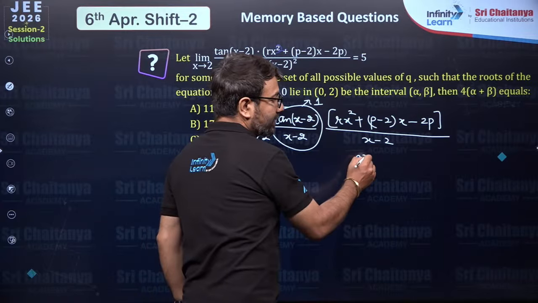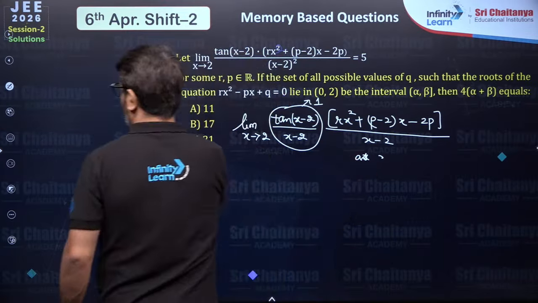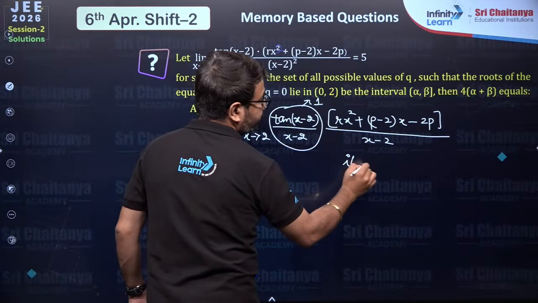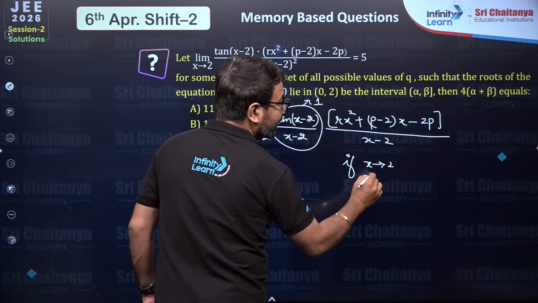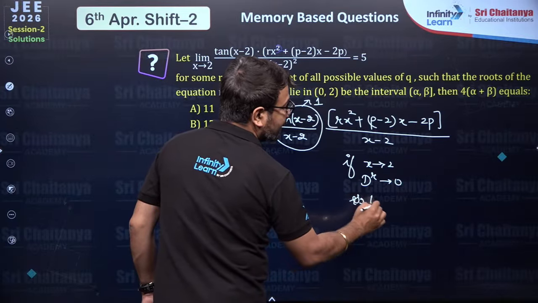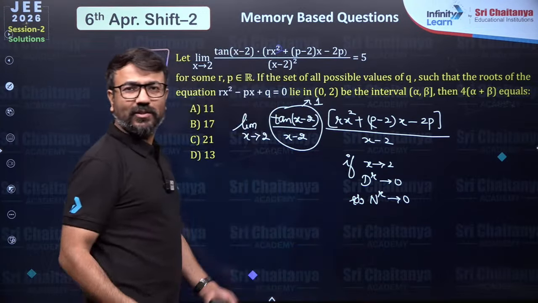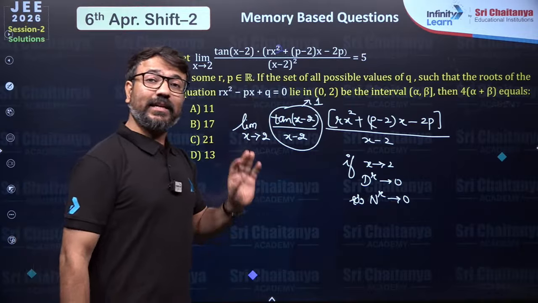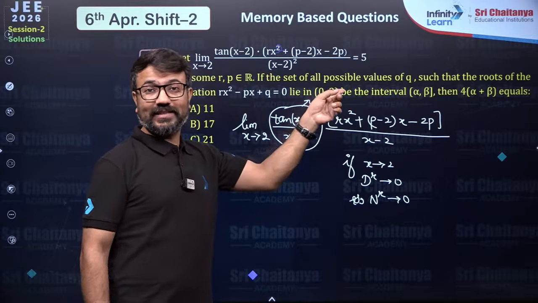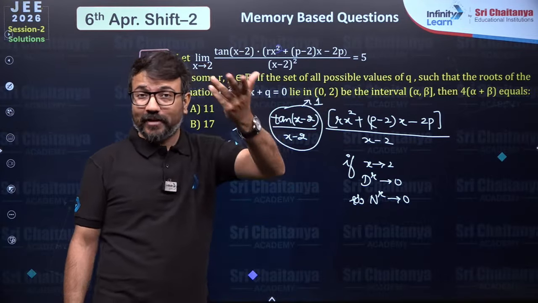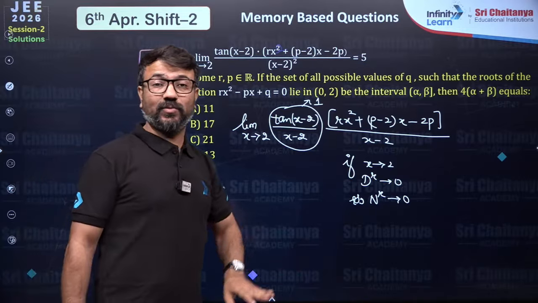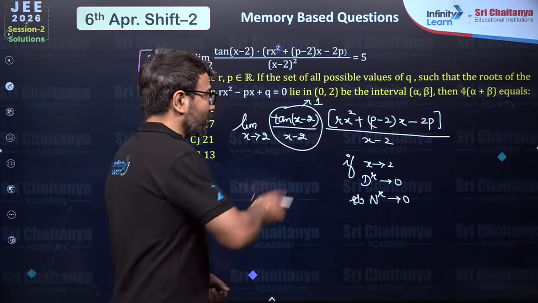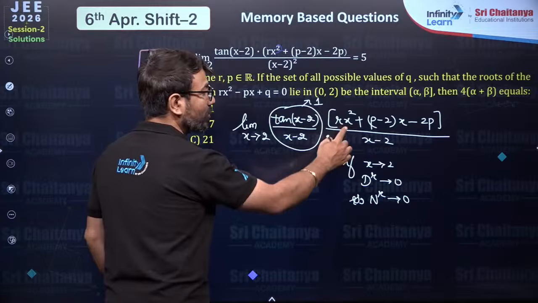See, if x is tending towards 2, then the denominator is tending towards 0. So at the same time the numerator should also tend towards 0, because then only it will be equal to a finite value. Otherwise, let's say if the numerator is non-zero and the denominator is 0, then how will a definite, finite answer be there? That is why, my dear students, at x tending towards 2, if the denominator is tending towards 0, the numerator should tend towards 0.